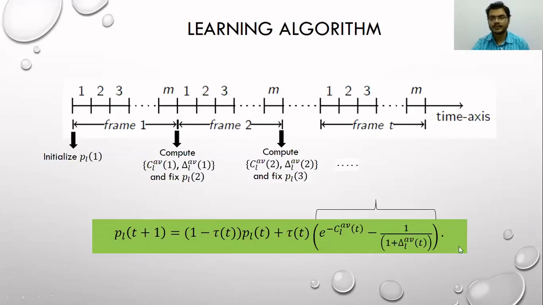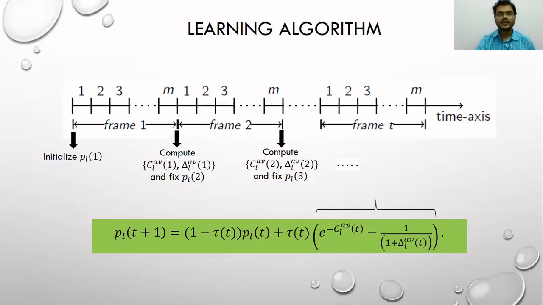However, because of this negative sign, this second term here is an increasing function in average age. So if the average age in the t-th frame is large, this will cause PL(t+1) to be large, and hence this suggests that the node should transmit more frequently in the next frame because the average age is large. In this way, these two terms take care of the trade-off between average transmission cost and average age.